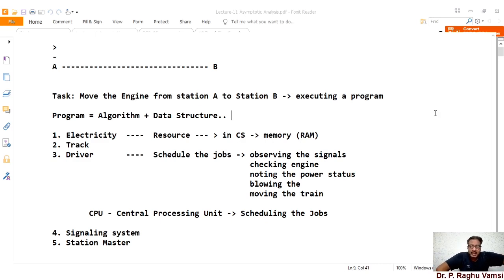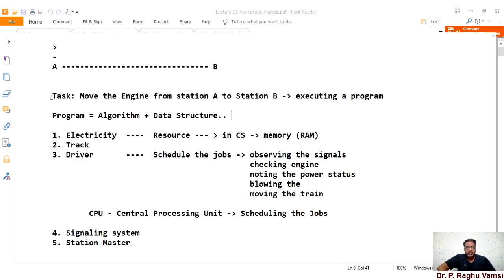Whatever the stack data structure, single linked list, double linked list, whatever data structures we have seen so far are created in memory and manipulated in memory only. That is the reason we have considered these data structures in two forms. One is static memory allocation, another is dynamic memory allocation.